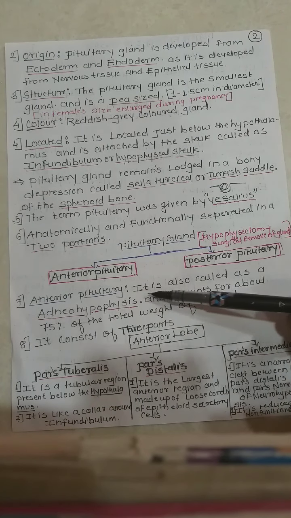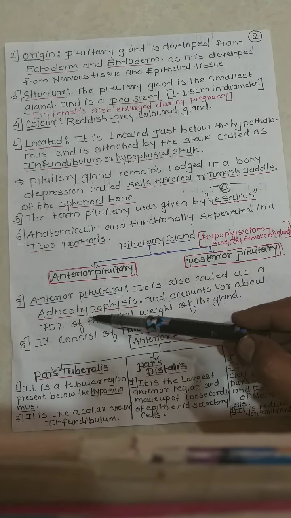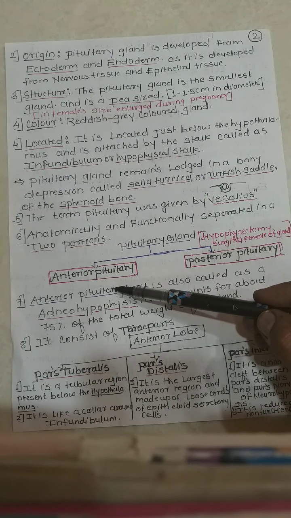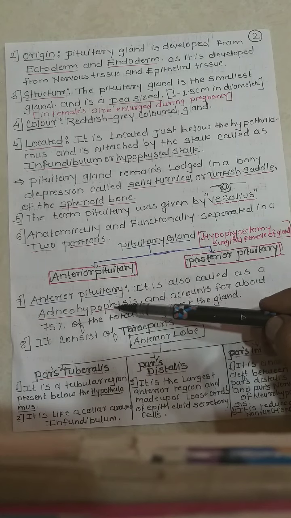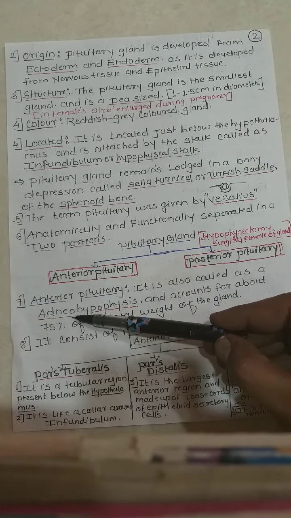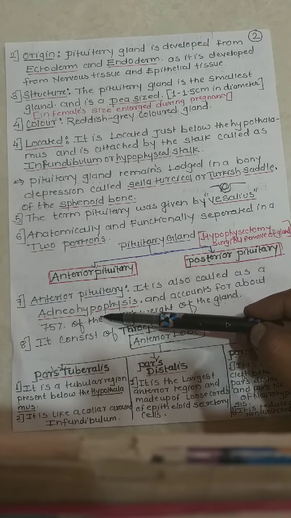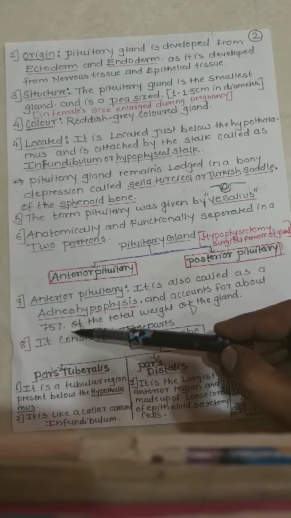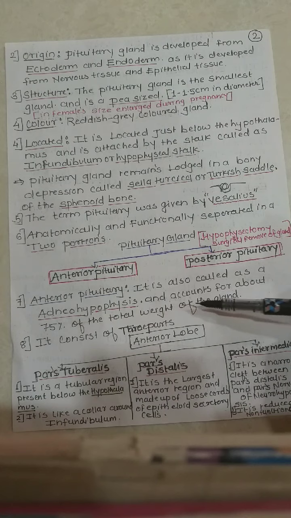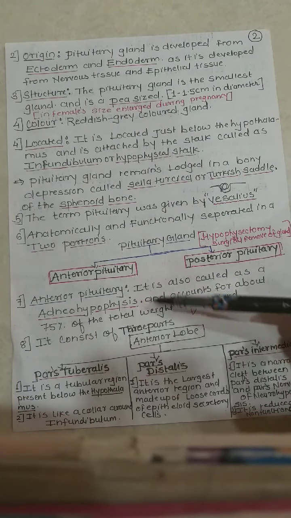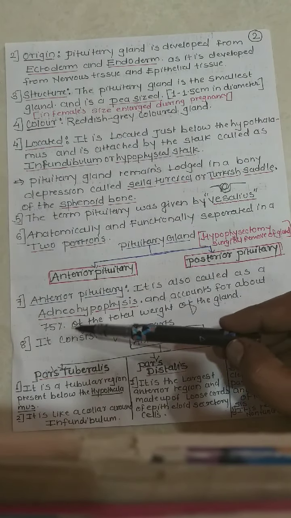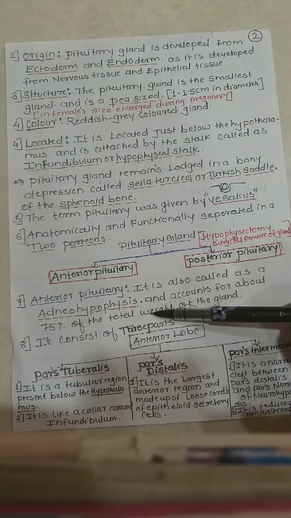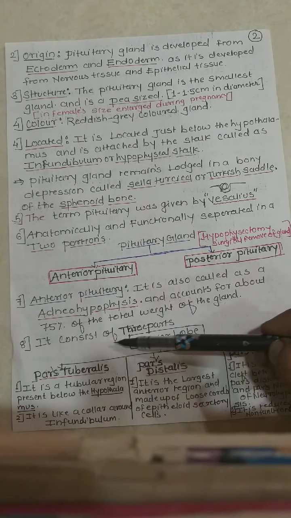The anterior pituitary is also called the adenohypophysis. Adeno means gland and hypophysis means pituitary, and it accounts for about 75% of the total weight of the gland. It consists of three parts.